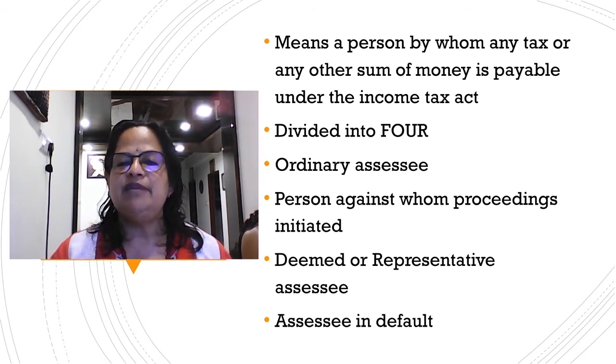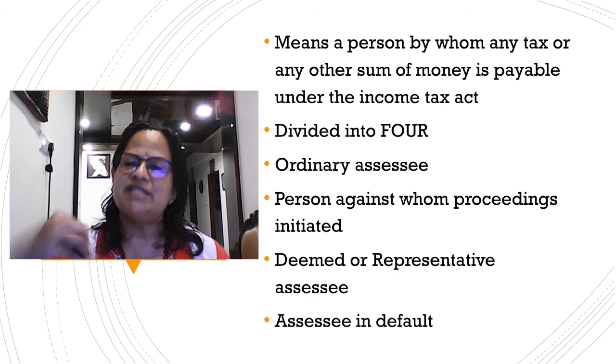See, assessee in default is the last category. That means they will take action against a person, and you have to remember that they have not cooperated, they have not shown any cooperation with the income tax department. We can take the case of Nirav Modi, Vijay Mallya, all these cases. So here action is taken by the income tax department, but they have escaped from the country.